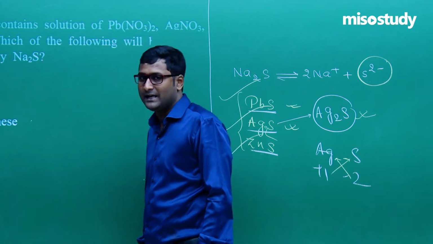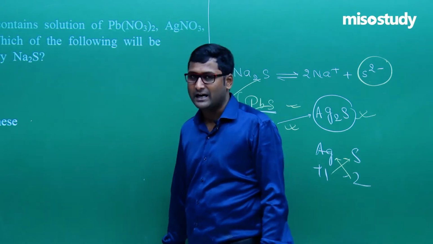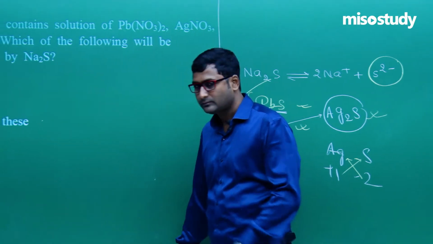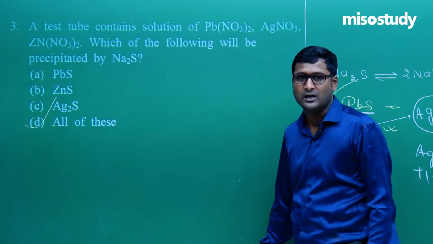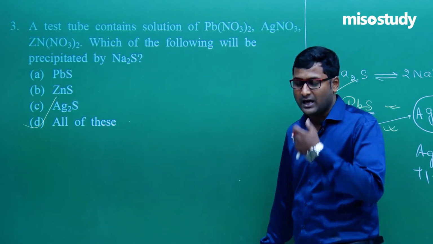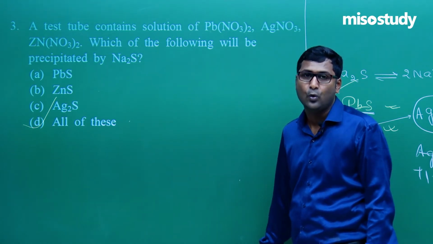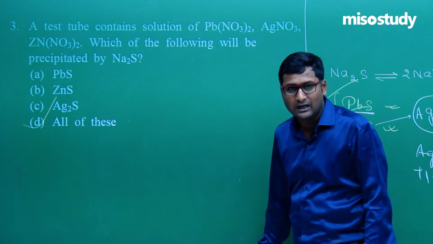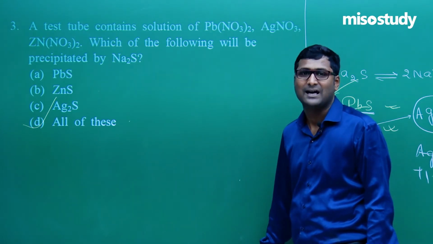Clear to you? Again I am repeating, as I told you during my lecture, this chapter is completely based on practical observation, experimental observation, and we know what we do in salt analysis. We find the cation and anion. First we find the anions.